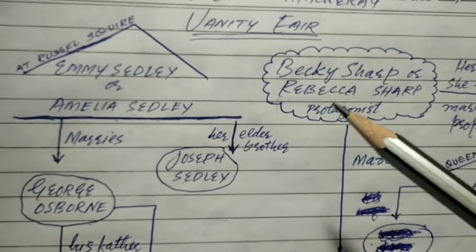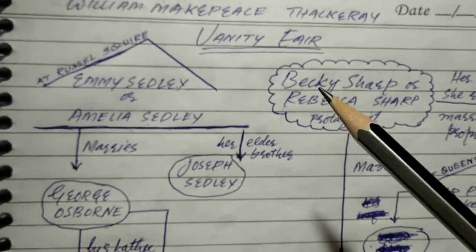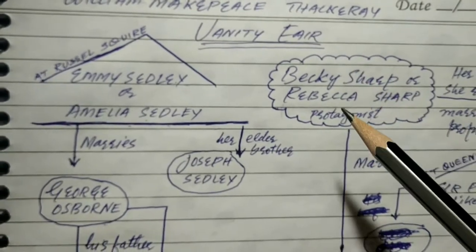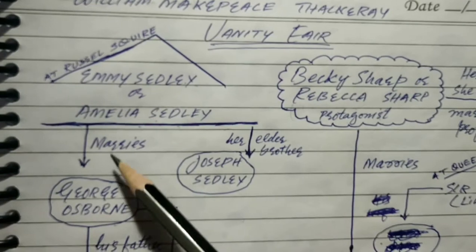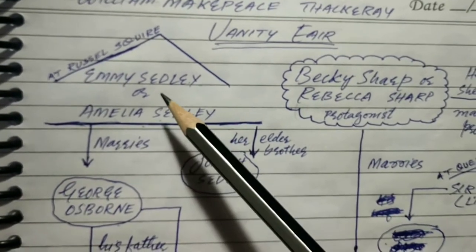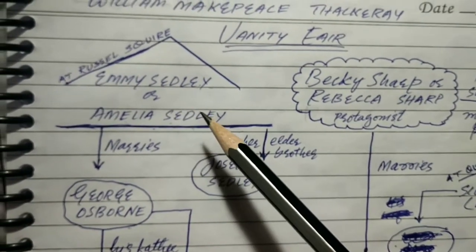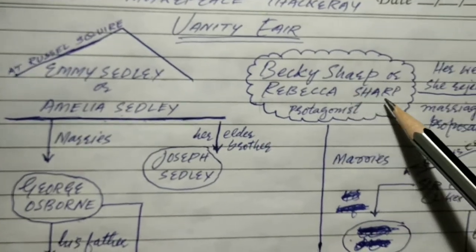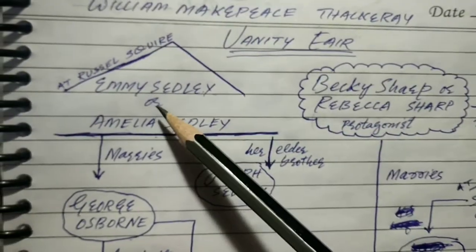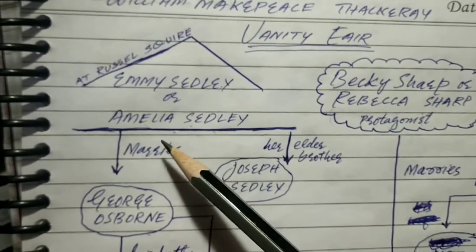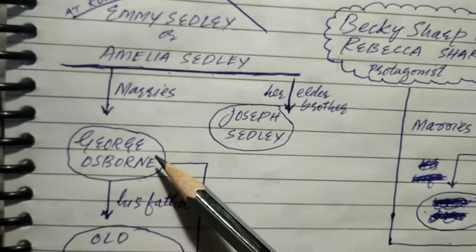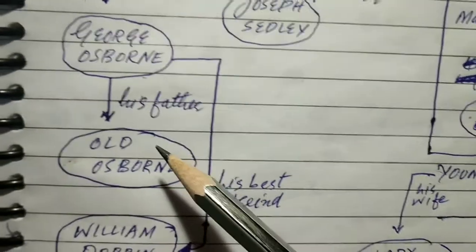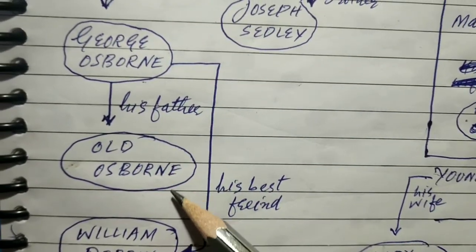So I'd like to explain. There are 2 main characters. First of all, one is Rebecca Sharp, the protagonist, and her friend is Amelia Sedley, also called Amy Sedley. Amelia Sedley marries George Osborne in this novel, and George Osborne's father is Old Osborne.